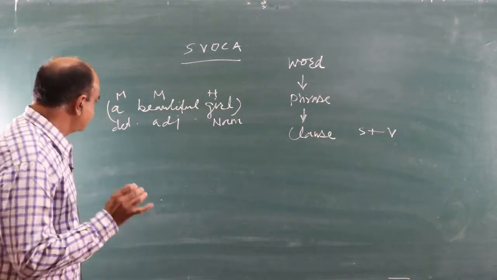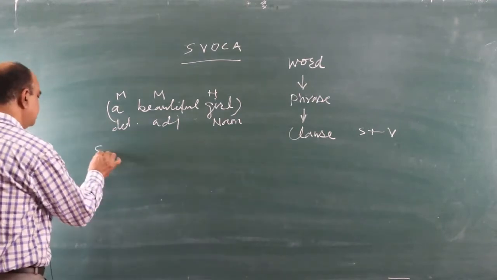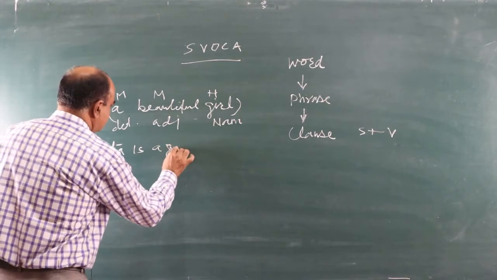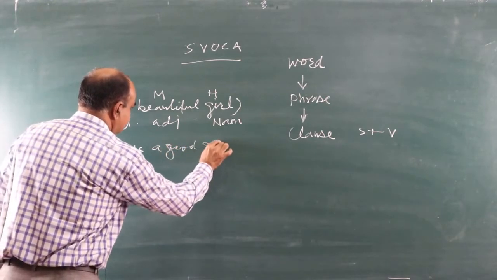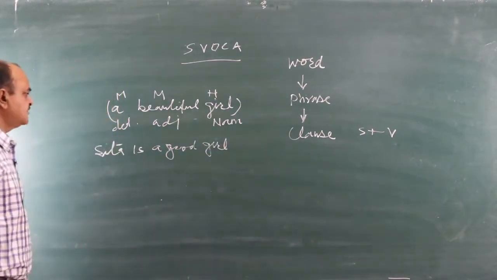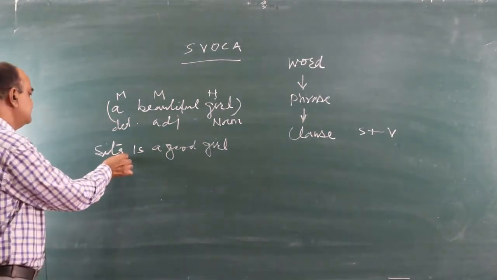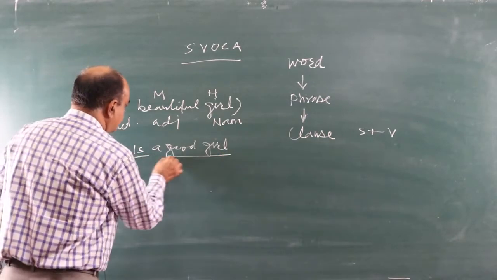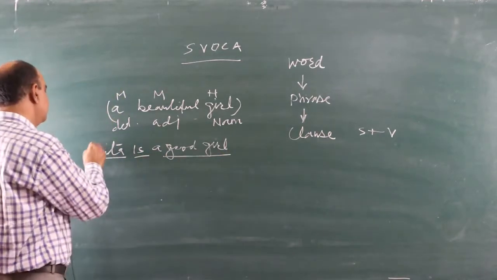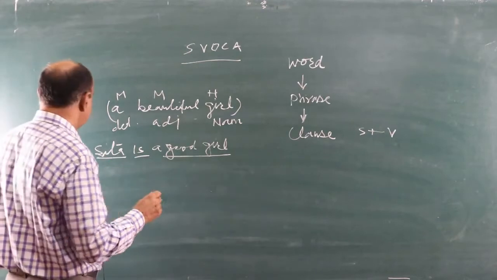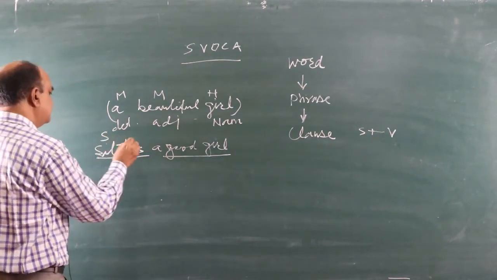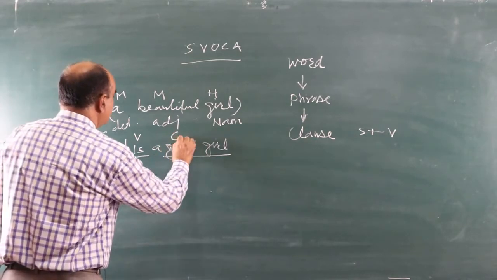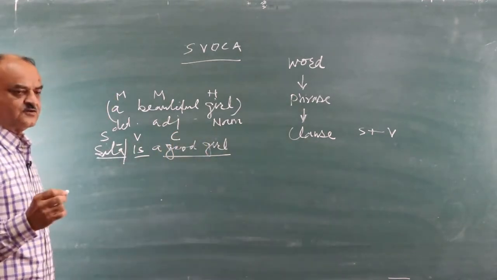Now I take an example. Sita is a good girl. Suppose we are to analyze this sentence. Sita is subject here, is verb here, and a good girl is complement here. So the sentence can be classified like this: Sita as subject, is as verb, and a good girl as complement.